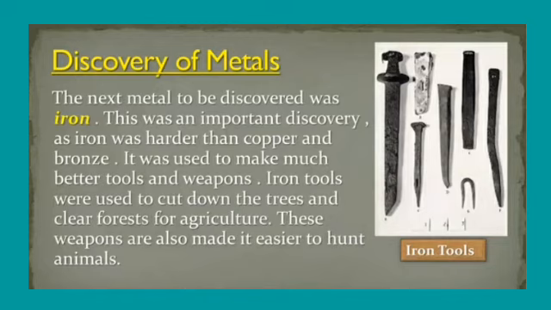Ores you may find in our India also, as well as different companies you may find in Anantapur district, students. Iron was used to make much better tools and weapons. Iron tools were used to cut down trees and clear forest for agriculture, so agriculture improved. Iron weapons also made it easier to hunt animals. So the discovery of iron helped humans progress faster.